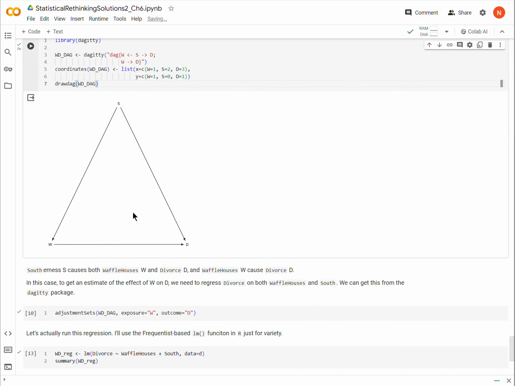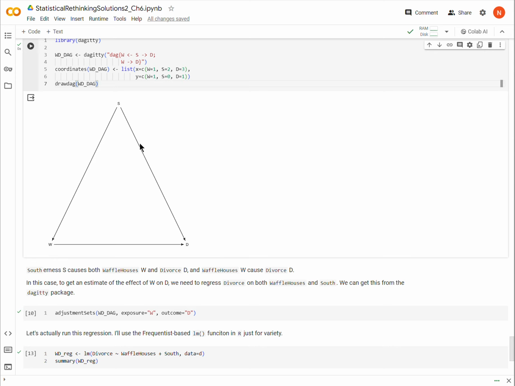Okay. So the question is, given the assumptions that you have put forward that are encapsulated in your DAG, in your causal model, how would you go about finding the causal effect, the total effect of Waffle Houses on divorce?